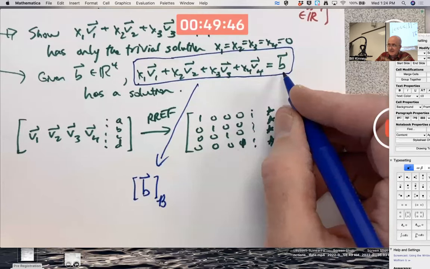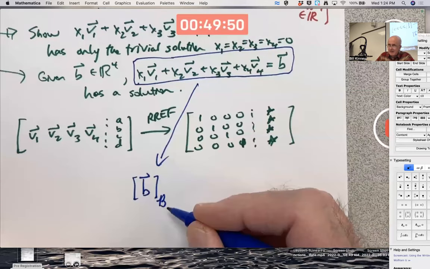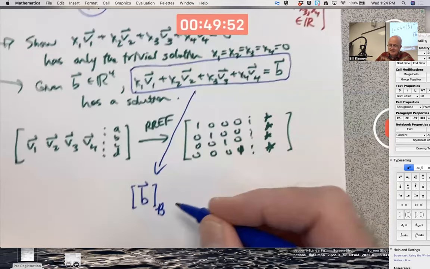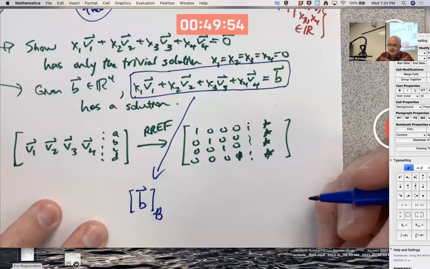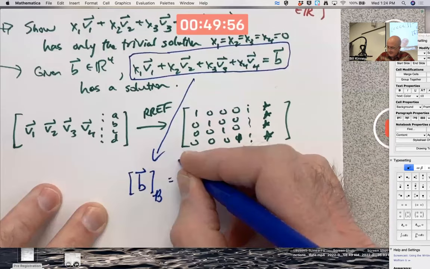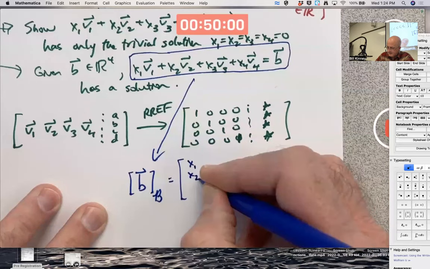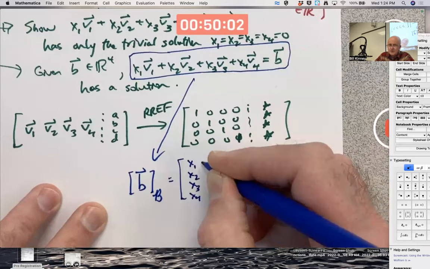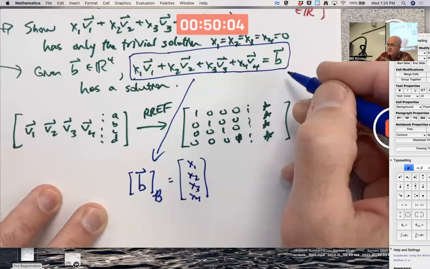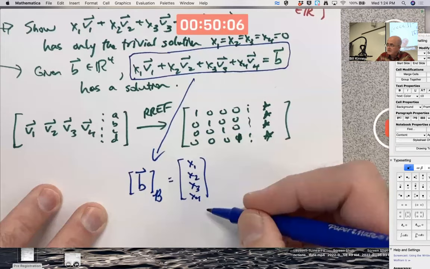This little b is an arbitrary vector in R4. This capital cursive B is a basis, not a vector. This, by definition, is a column vector with the x's as the components. Whatever those weights are that solve this equation, those become the components.